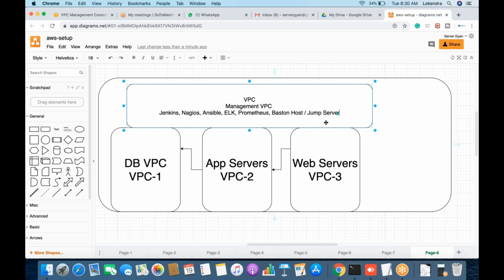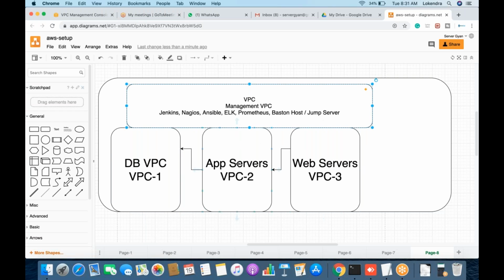Fine. So based on this particular architecture, because this VPC has connectivity with every server, every environment, maybe web server, maybe app server, maybe DB server. Once you log into the jump server or bastion host, you will be allowed to have connectivity to DB, app and web servers, wherein this particular management VPC will have connectivity with every environment, DB, app and web. Web server will not have access directly to database, database will not have direct access to web server, and so on and so forth, which means wherever it is required, minimum access policy is supposed to be implemented.